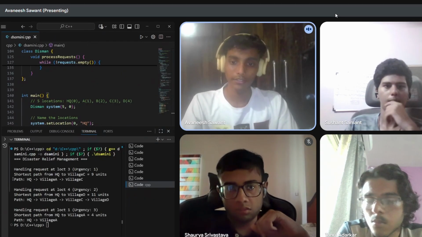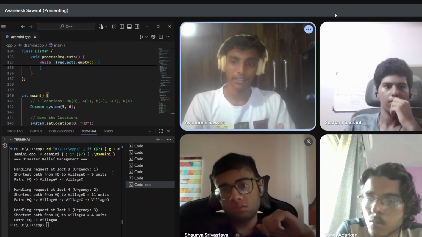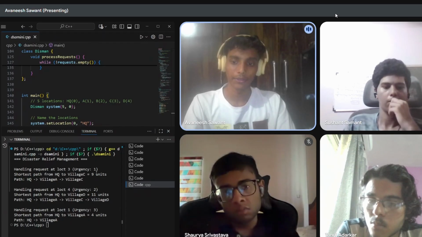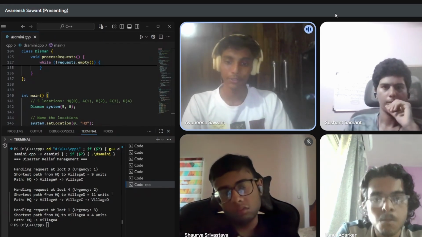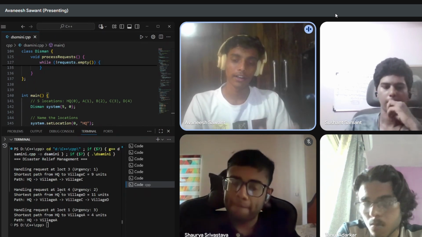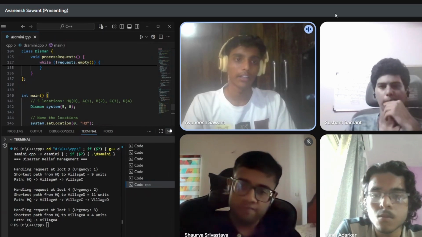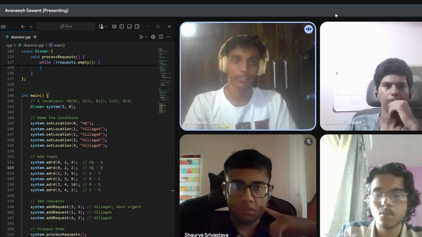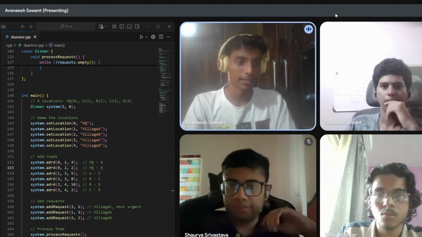So here we can see handling request at location 3, that is village C with urgency 1, and the total distance covered is 9 units. And then HQ to village D is 11 units, and so on and so forth. This can be hard coded, and we can also take input from the users. And now I would like to move on to the questionnaire section. Before that, we would like to present the PPT again.